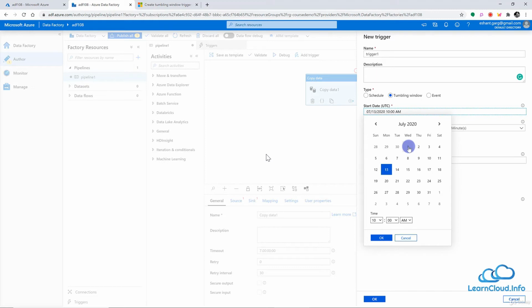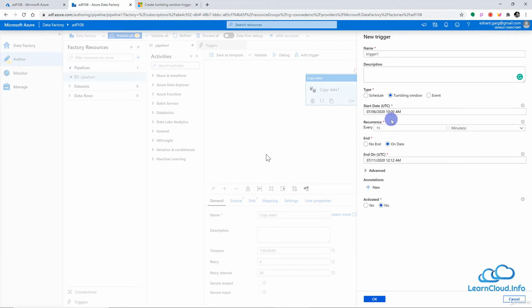So for example, for some reason, let's say our pipeline for yesterday or last week did not complete. And now we want to schedule it for, let's say, the 6th, the last Monday of the week. And I say, okay. Now, if our data has a timestamped value, this trigger will run for the last week.